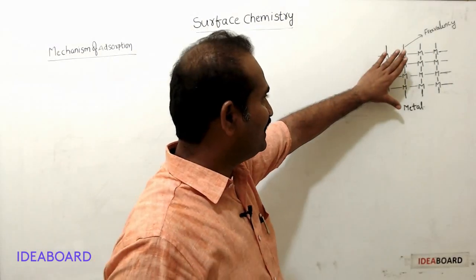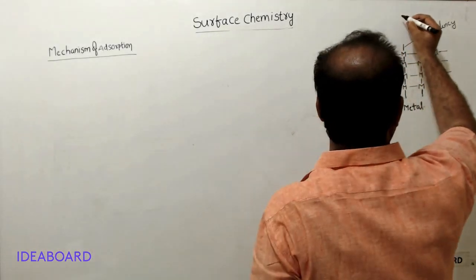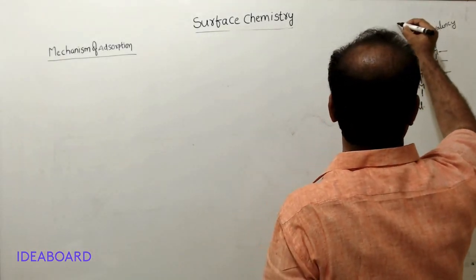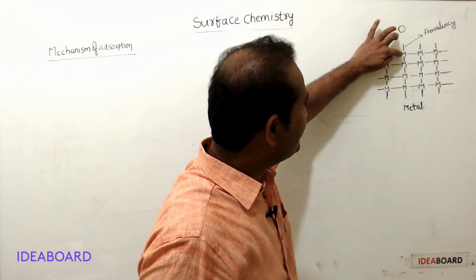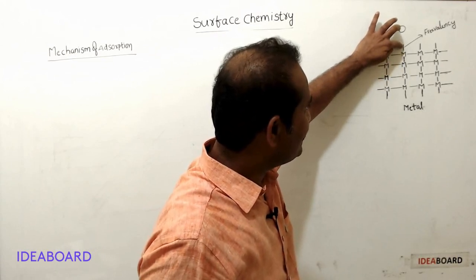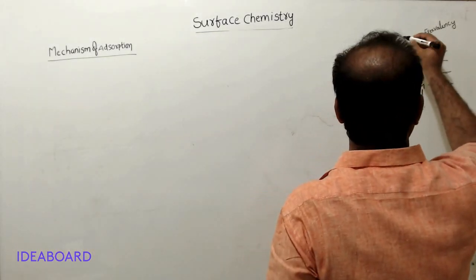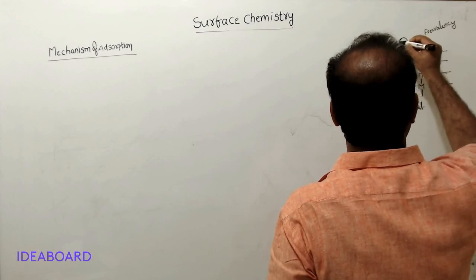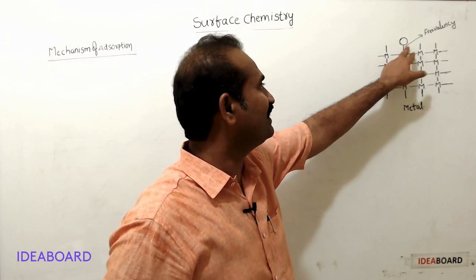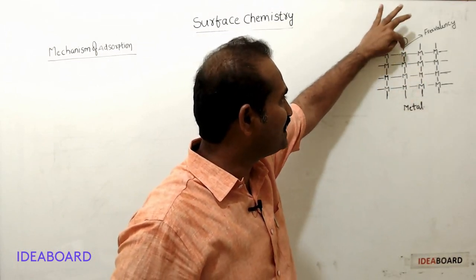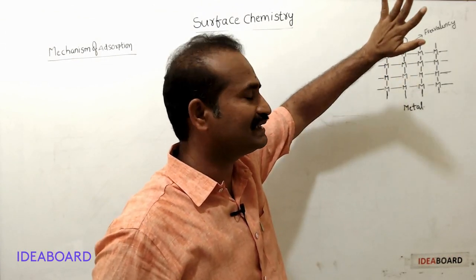When this metal is exposed to gas, let us assume gas molecules. This is a gas molecule. Now, this metal atom utilizes this free valency and combines with this gas molecule. Now, this gas molecule sticks to the metal surface by utilizing this free valency. Gas molecule sticking to the metal surface is nothing but adsorption. This adsorption is due to free valency.